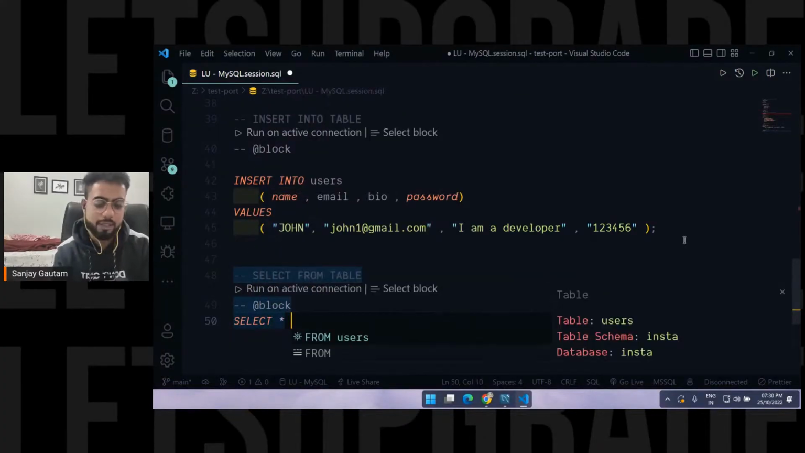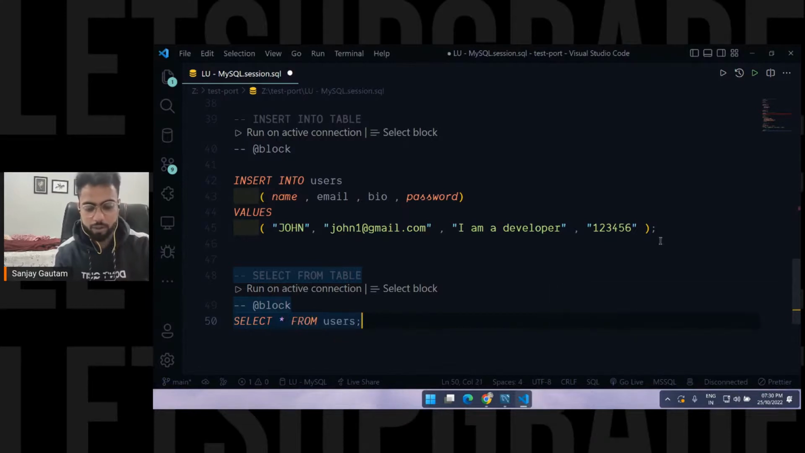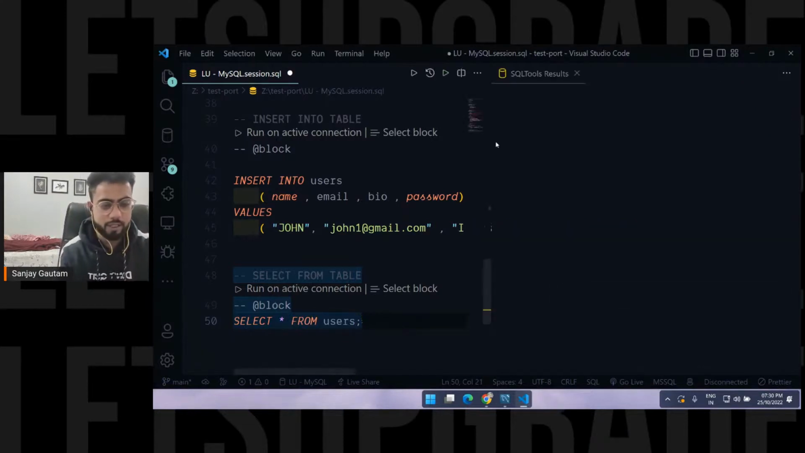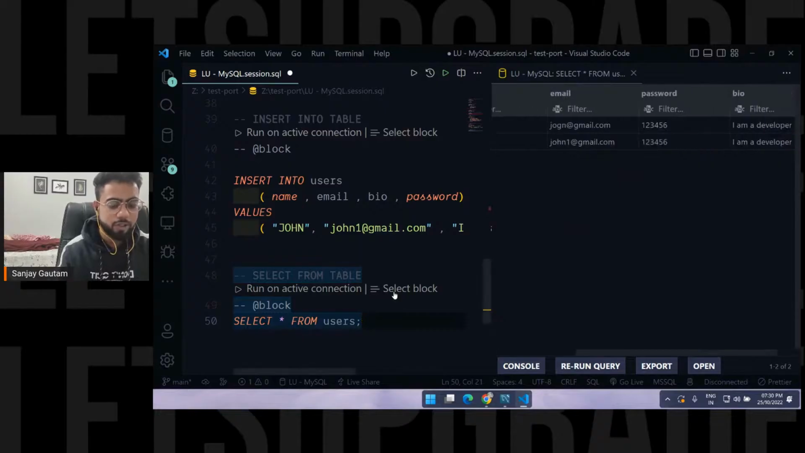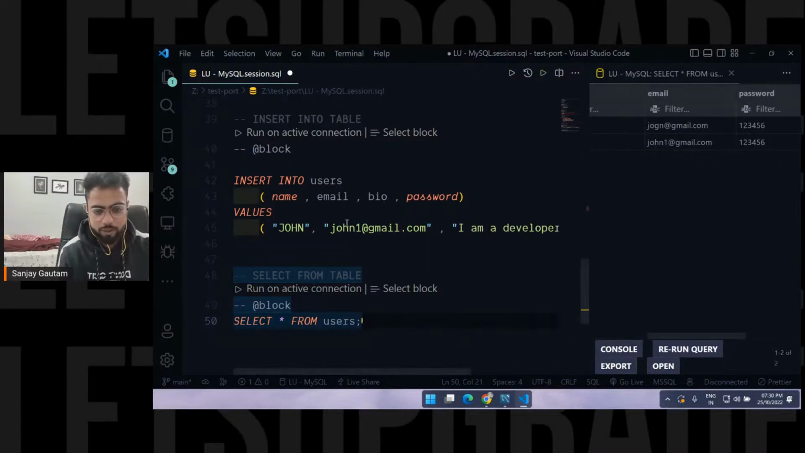We will cover this select tomorrow, not today. Just run on this active connection. See, I'm getting two data here, because one got deleted, so that's why we have this. The email should be unique every time. Let me add one more data here.